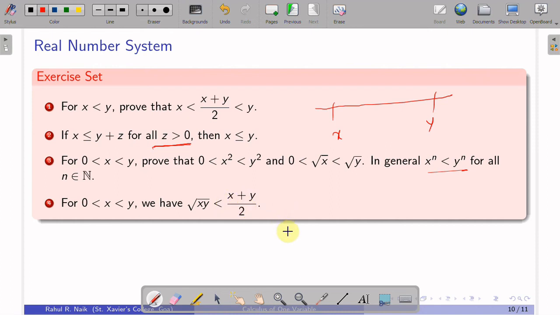I expect you all to solve these 4 problems using the given hint, or using the various standard properties which we have discussed. Next class we will be discussing a very important notion in analysis, that is upper bound and lower bound.